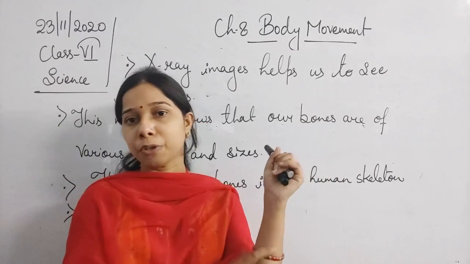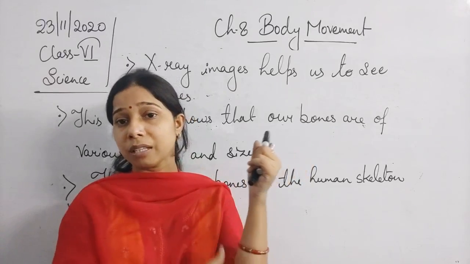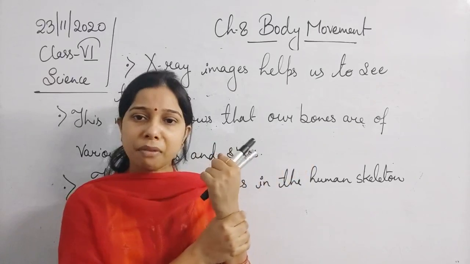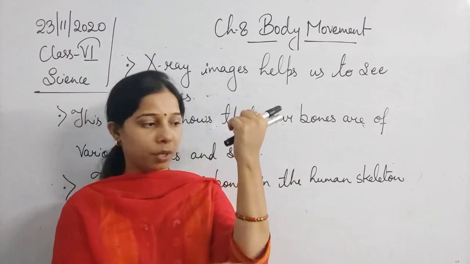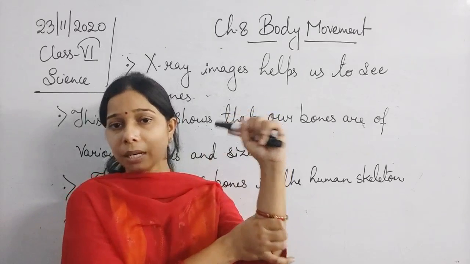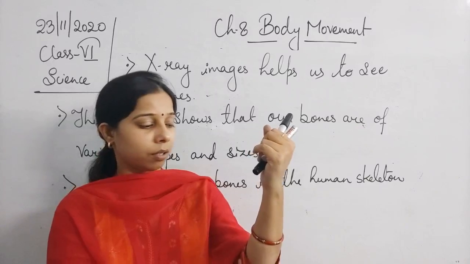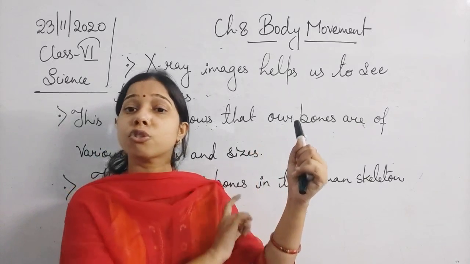If you look at your forearm, students, and the upper portion of your arm, you will find that in between you are not able to move it. Is it possible to move your hand from the middle portion of the upper arm? No, you cannot do that, because there is no joint present.